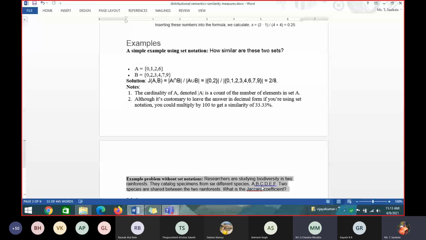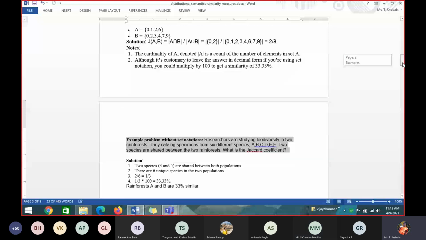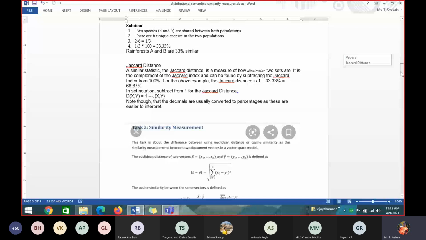Is that fine? And we move to the next one. Okay, so this is done. Next you write the next formula, cosine similarity.